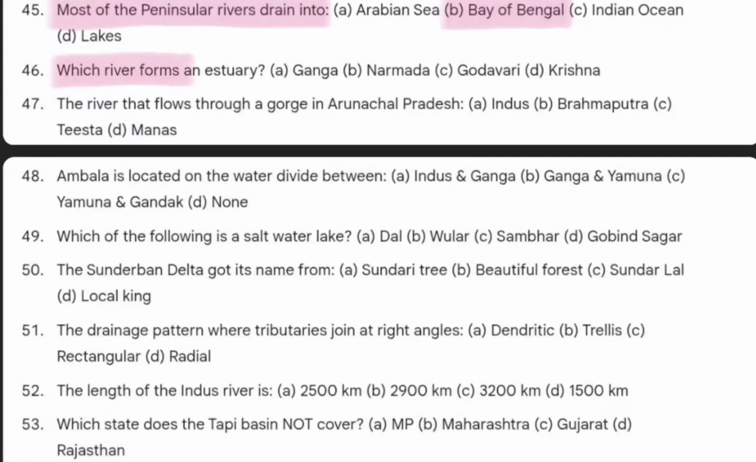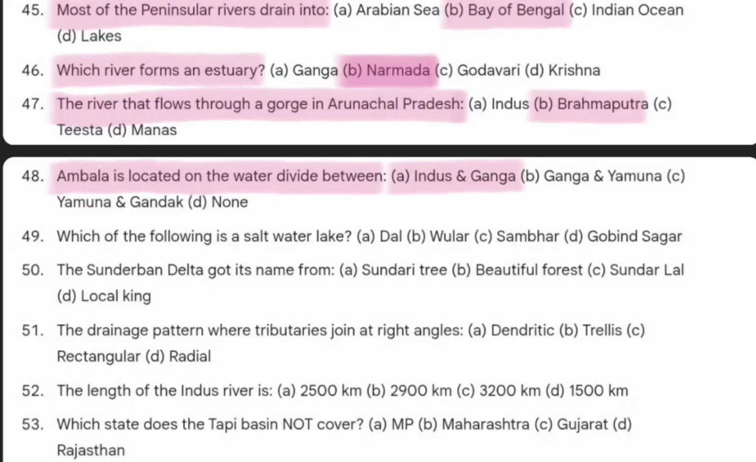Which river forms an estuary? The answer will be Godavari. No, Narmada will be the answer. The river that flows through a gorge in Arunachal Pradesh, that is Brahmaputra. Ambala is located on the water divide between Indus and Ganga.